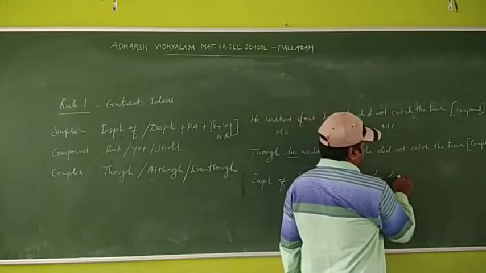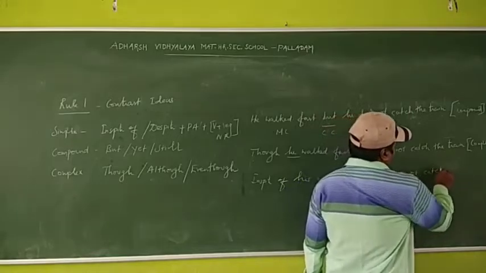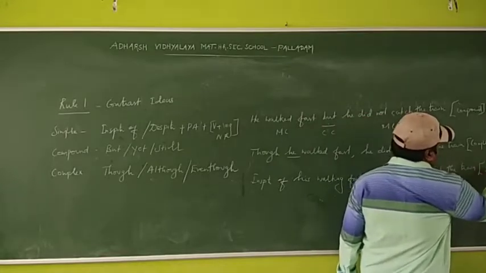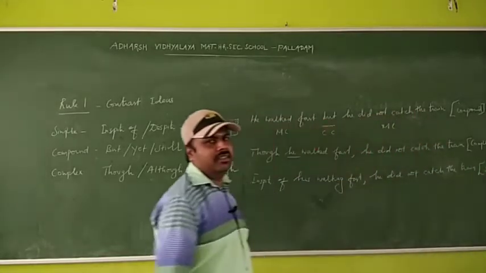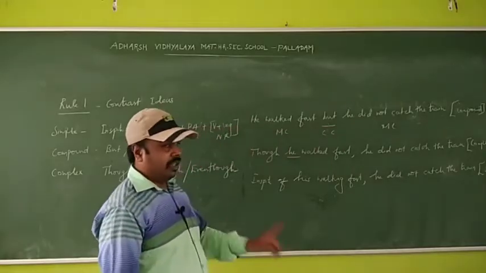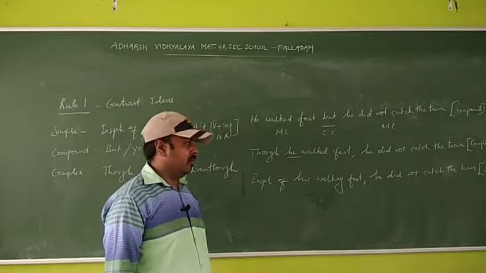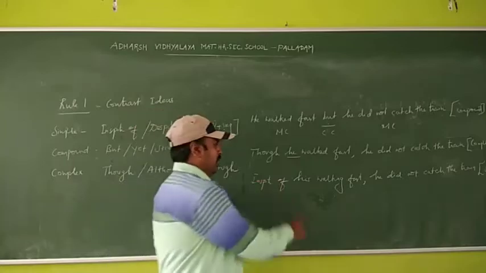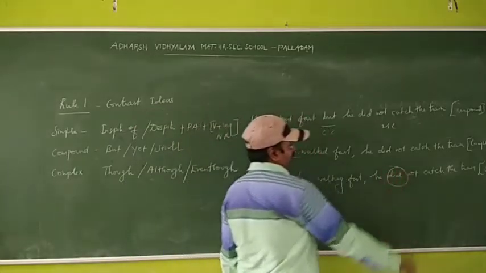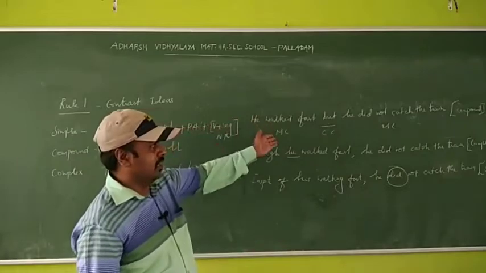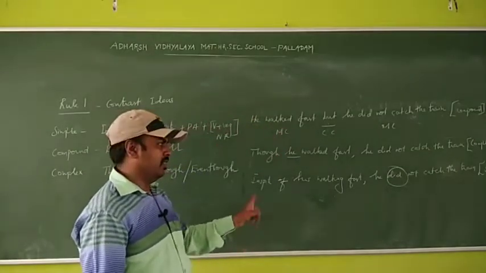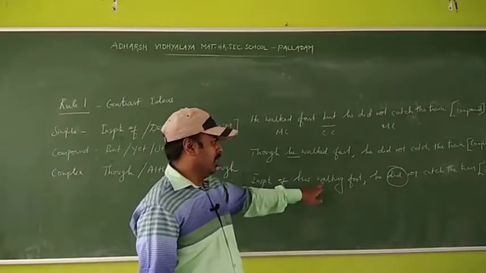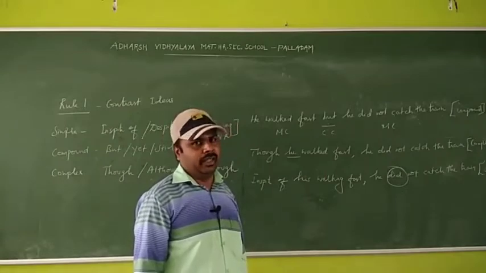He did not catch the train. It is a simple sentence. I said a phrase takes a non-finite verb, and a simple sentence means only one finite verb. Here there is no finite verb in the phrase, only one finite verb, that is did. See the other two sentences, there are two finite verbs, but in the phrase only one finite verb. Okay, here the main verb is there, so we have written walking.